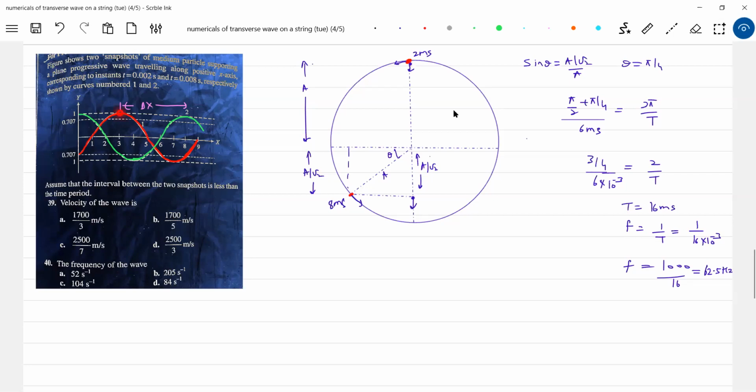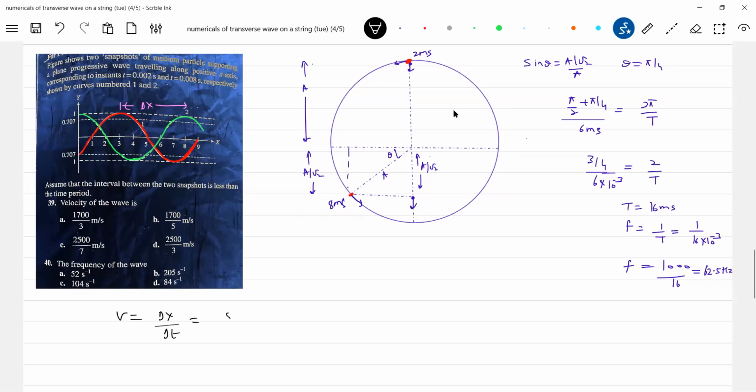Okay, this is at extreme point. There's a delta x. So what is the time taken by the wave to propagate this distance delta x? So in what interval of time? Okay, let me do this one. The speed of the wave is given by delta x by delta t.